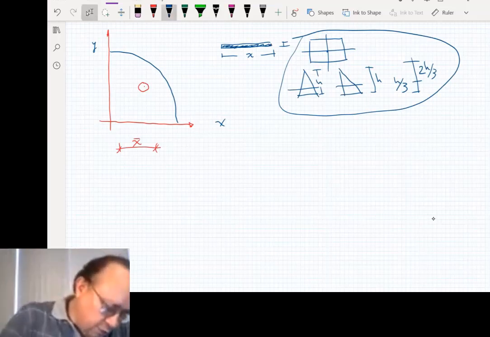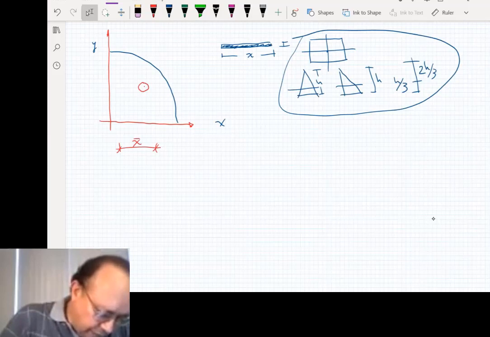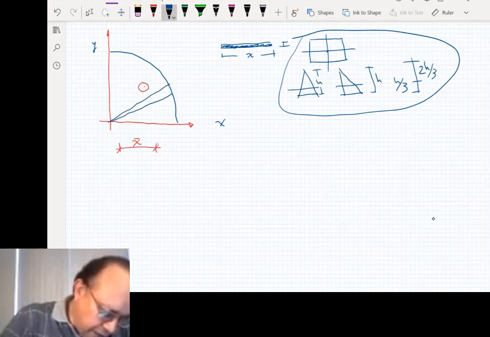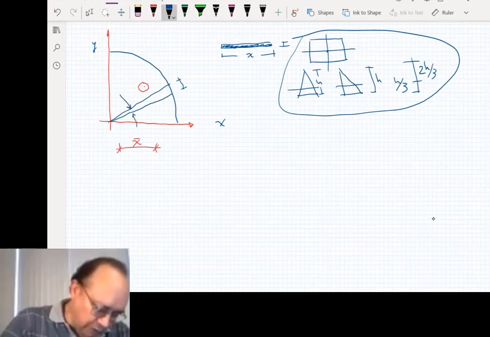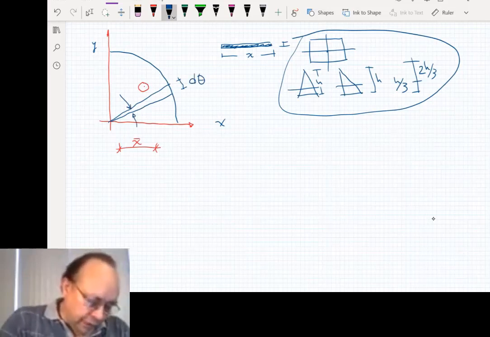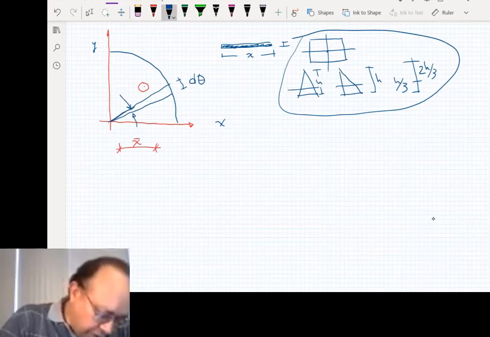We can do a differential of area that has this shape here, where this is a very little angle, d theta, right? And this is a triangle because, being so little, this doesn't look like an arc. It can be considered a straight line.